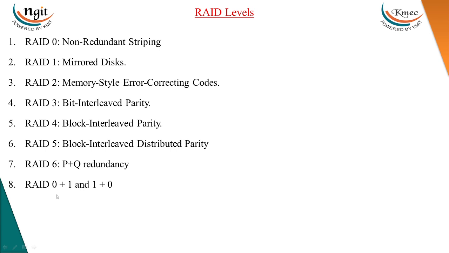There are different levels of RAID: RAID 0, RAID 1, RAID 2, RAID 3, RAID 4, RAID 5, RAID 6, followed by RAID 0+1 and 1+0. Let's see one by one what is meant by RAID 0 and RAID 1.